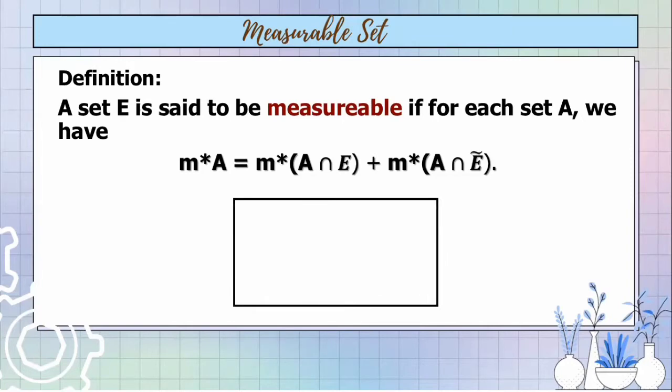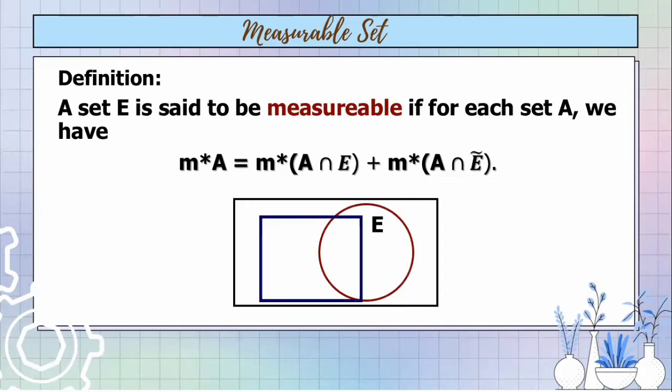Now, this is further illustrated in this figure that we have. Given that set E and set A exist, the measure of set A is determined by the intersection of the two sets, and the outer part, set A intersected by the complement of set E, based on this illustration that we have.